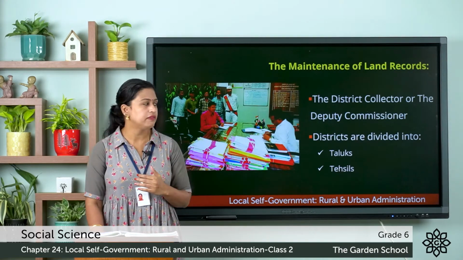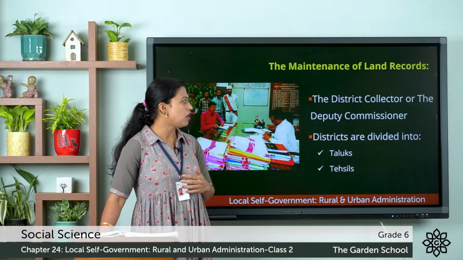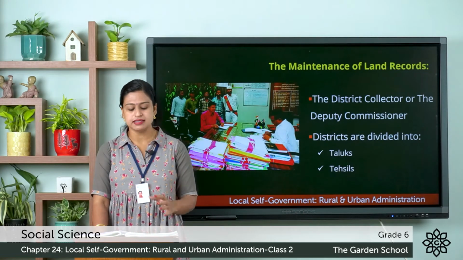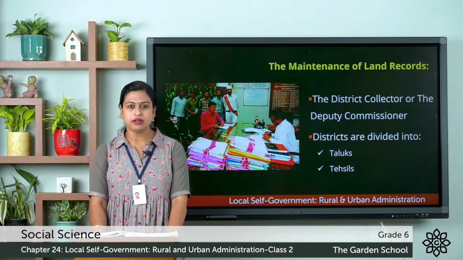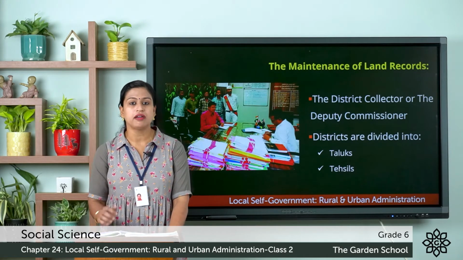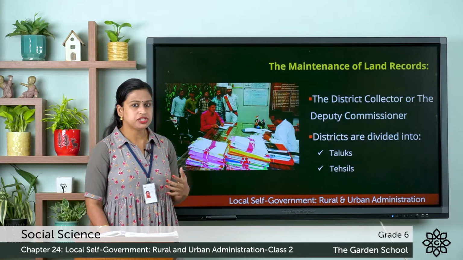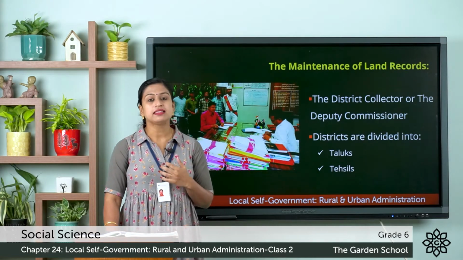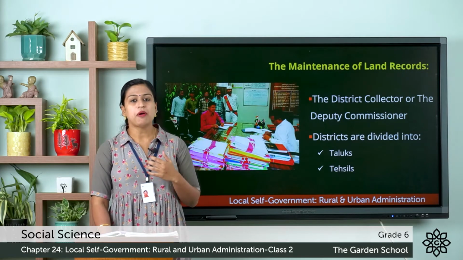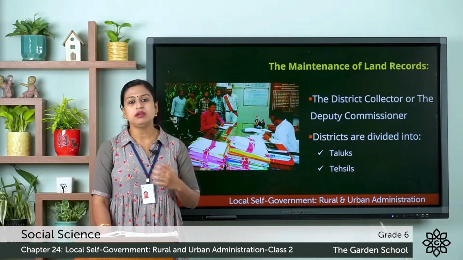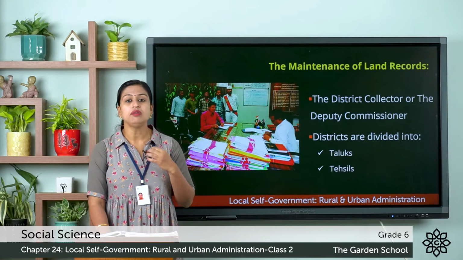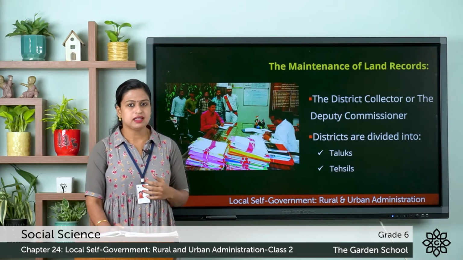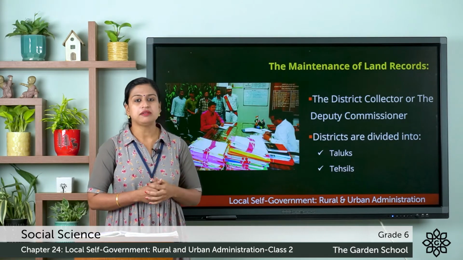So at the district level, we have the district collector or the deputy commissioner, and he or she is the one who supervises the maintenance of land records and the collection of land revenue. So for better functioning, the districts are subdivided into taluks and tehsils. So this was about the main function of the local self-government at the village level, that is maintaining the land records. Now next, let's understand urban administration.